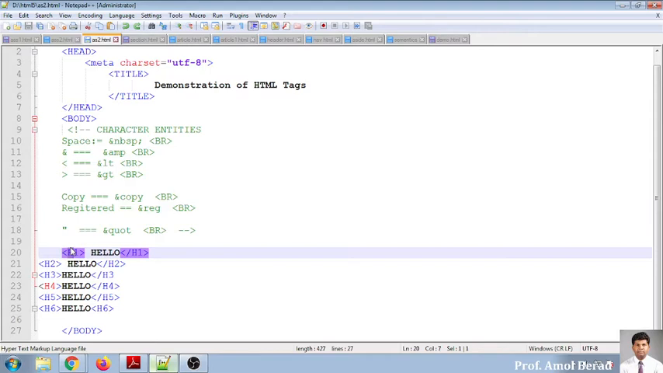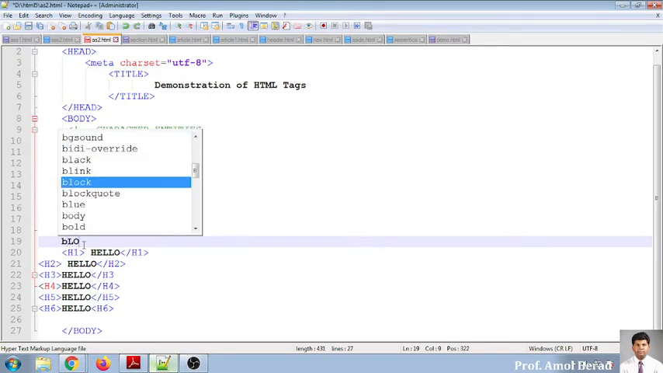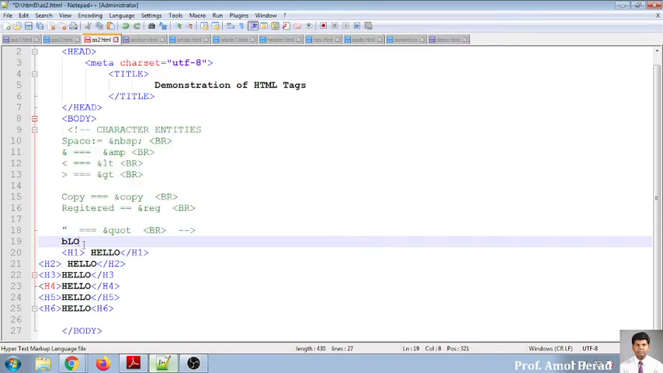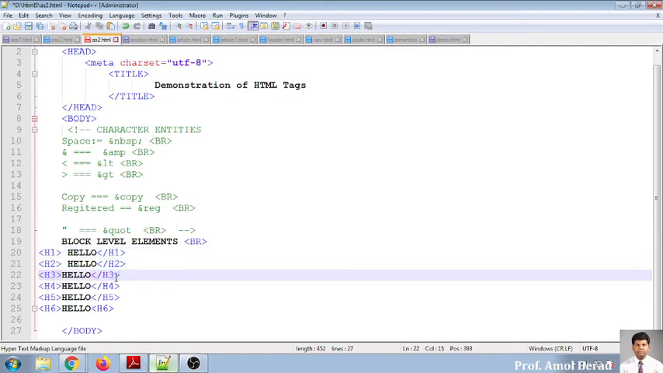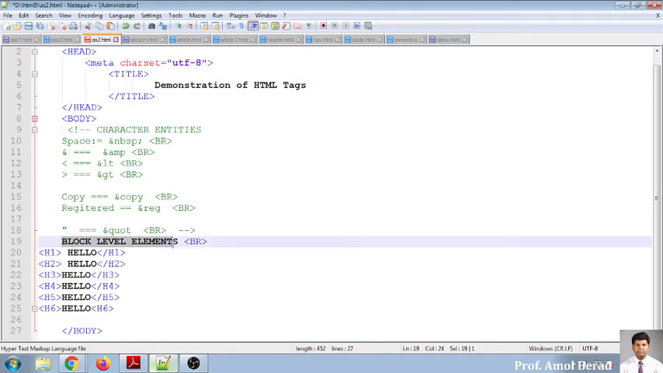Yes. These are called as block level elements. Don't say it as a header tag. We call it as block level elements and we call it as H1 tag, H2 tag, H3 tag. So are you clear with this block level elements? Yes or no? Yes, sir. We call it as block level elements.